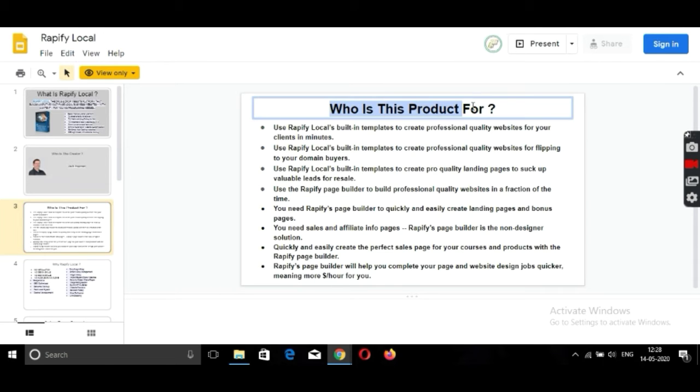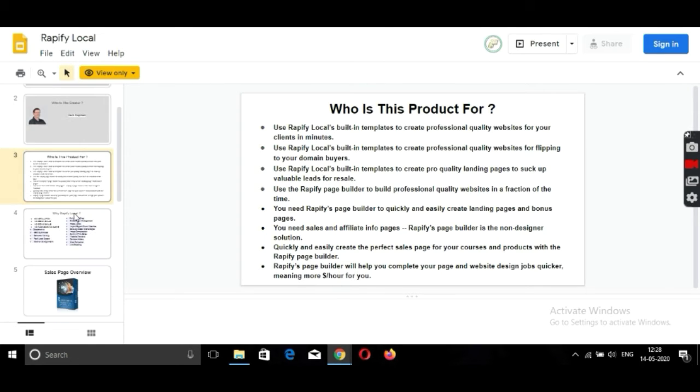So who is this product for? If you are a freelancer, then you can create websites with help of this platform in just minutes for your clients. If you are a affiliate or a CPA marketer, then you can create lead capture pages and landing pages with this platform. If you are a creator of the product, then you can create very good sales pages with this platform.